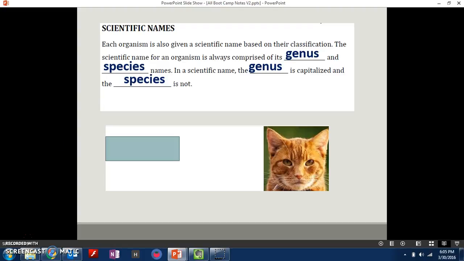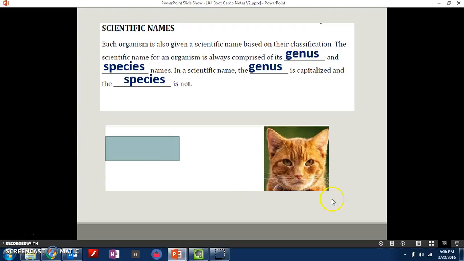So we have a lot of animals, we have a lot of plants, and so we need scientific names for each one of those, for all living organisms. And so the scientific name of an organism is always made of two parts, the genus and the species names. The genus is always capitalized and species is not, it's just lowercase.